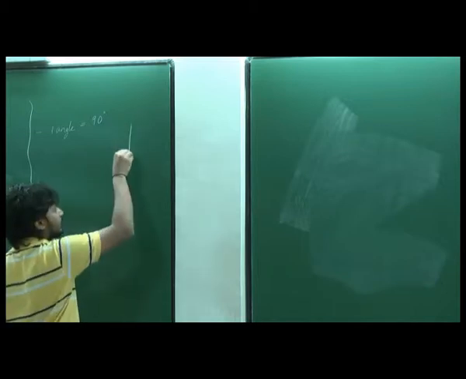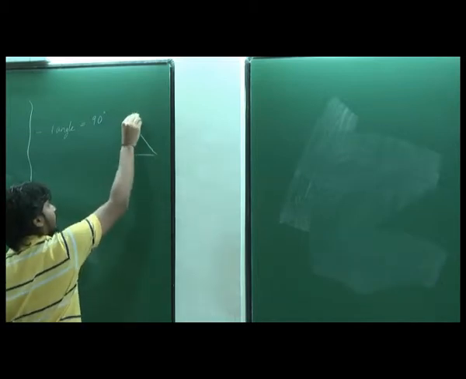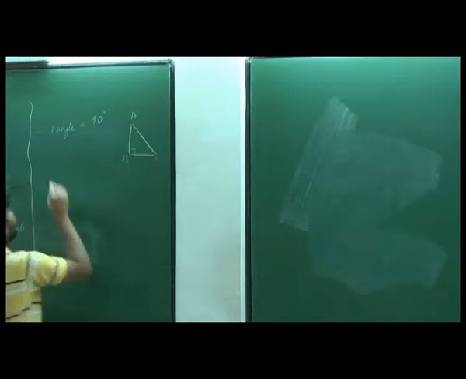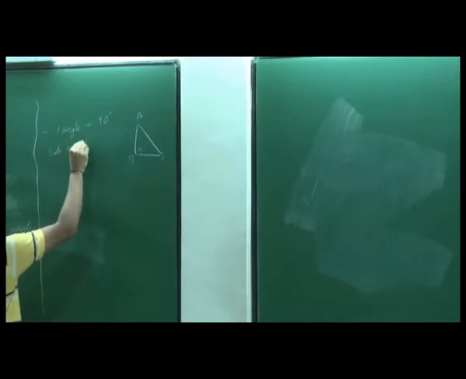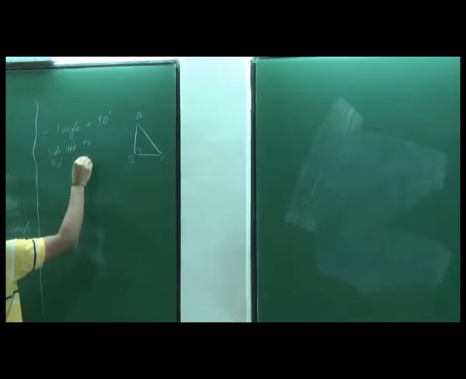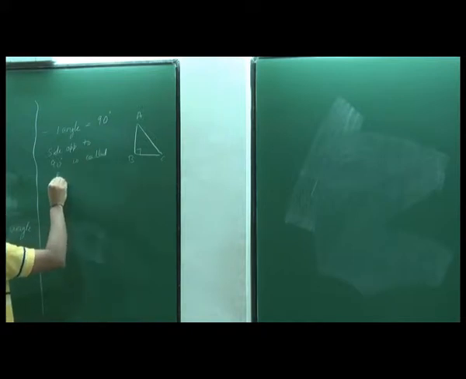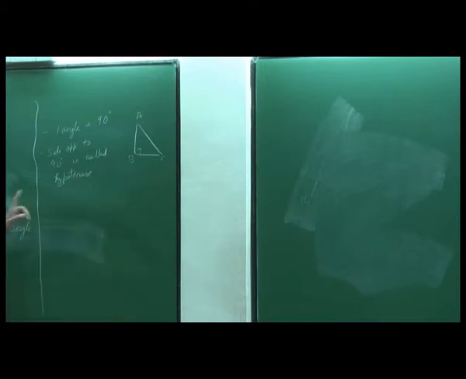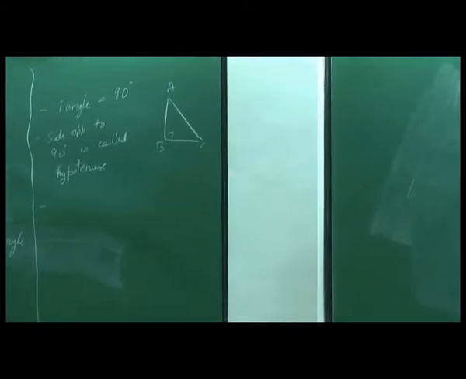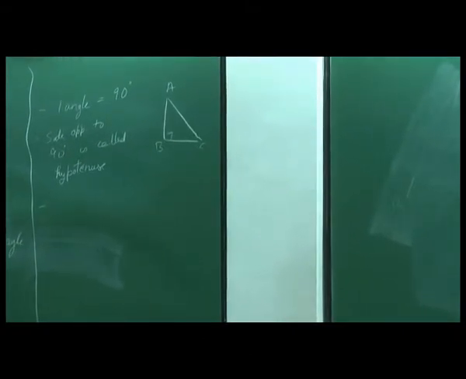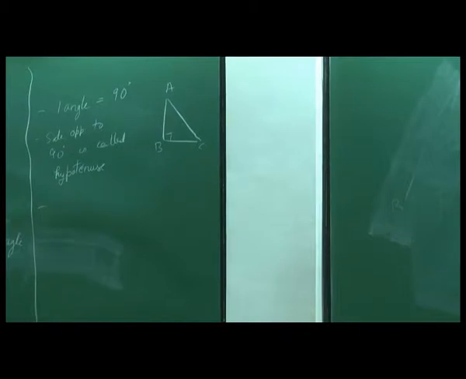So let's write a triangle first, which is a right angle triangle. Side opposite to 90 degrees is called the hypotenuse. And we have already seen that there can be only one hypotenuse. Why? Because there can be only one 90 degree angle. Okay, so we know the other two angles are less than 90 degrees. Yeah, so it's too basic to write.